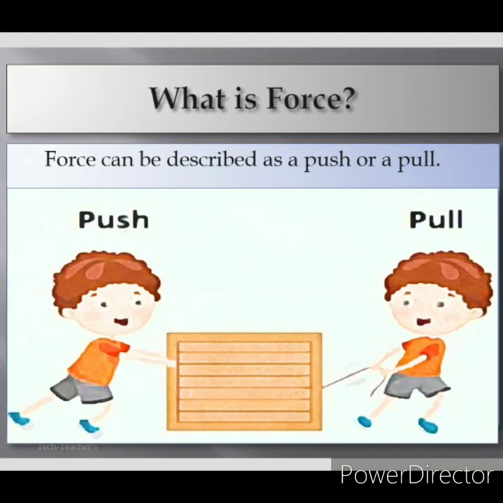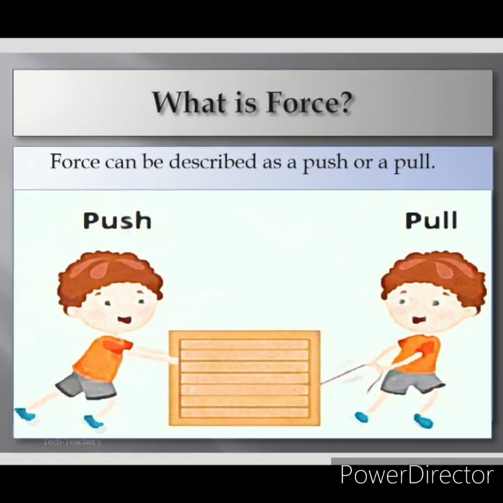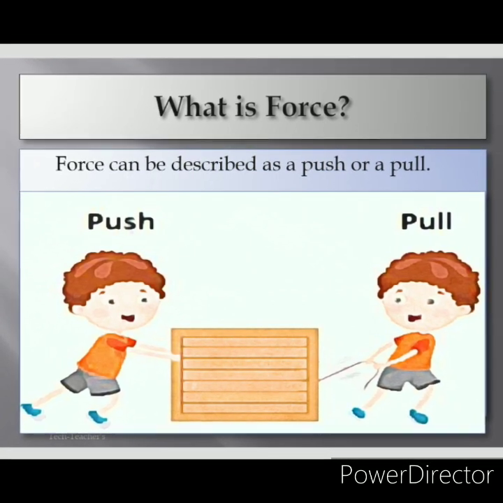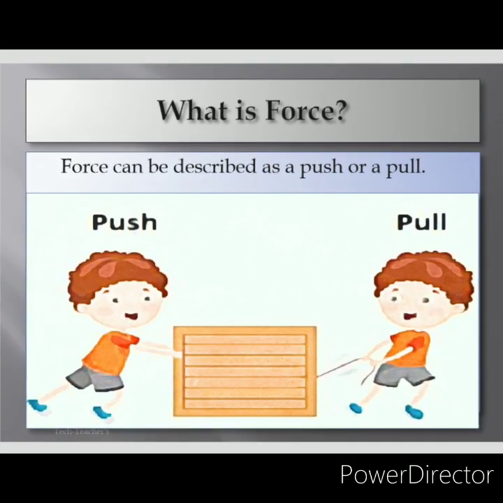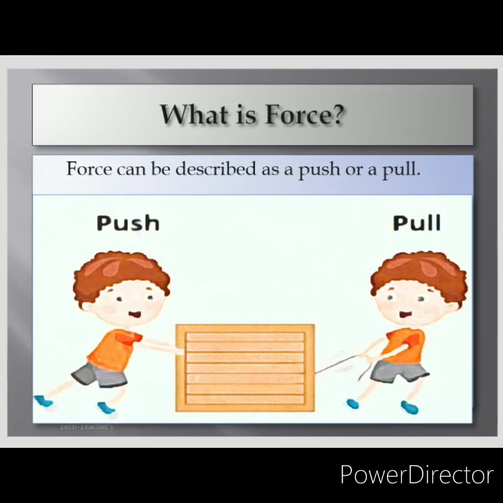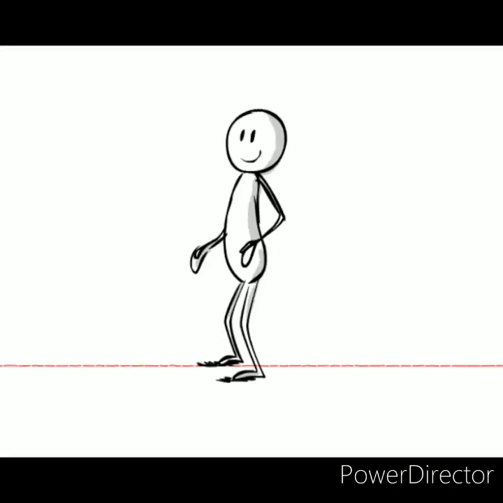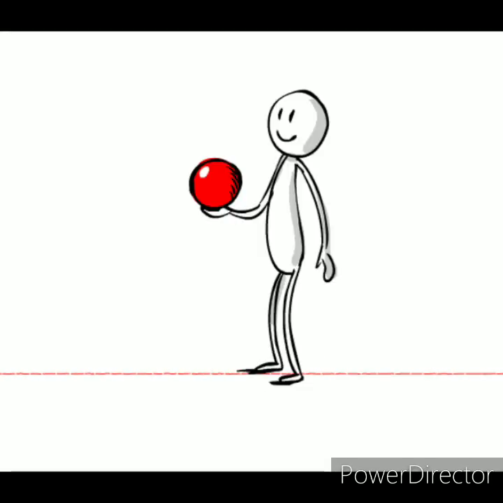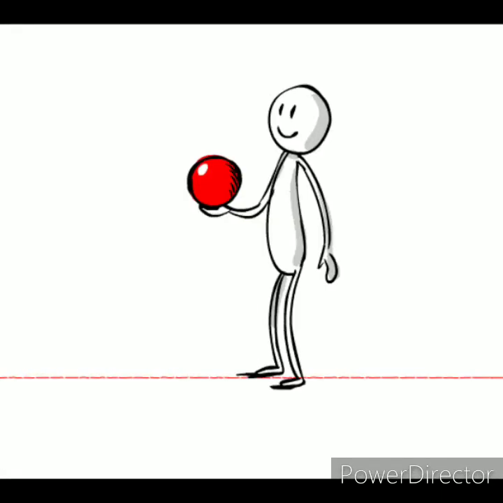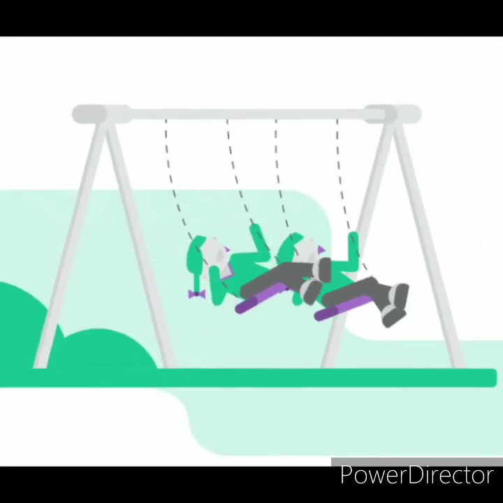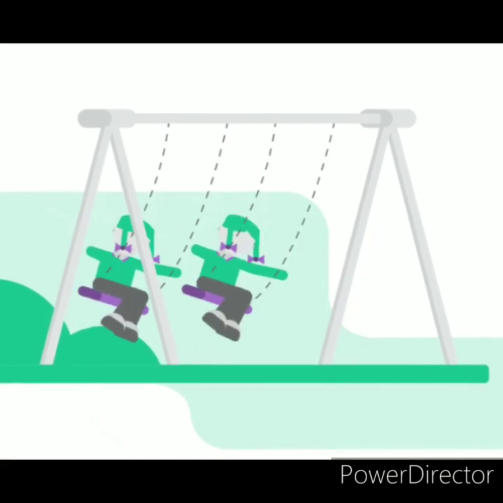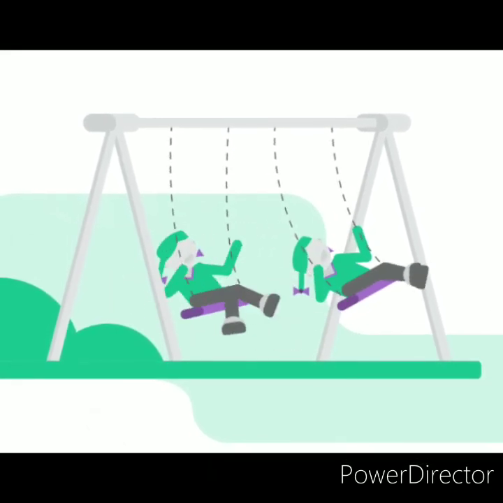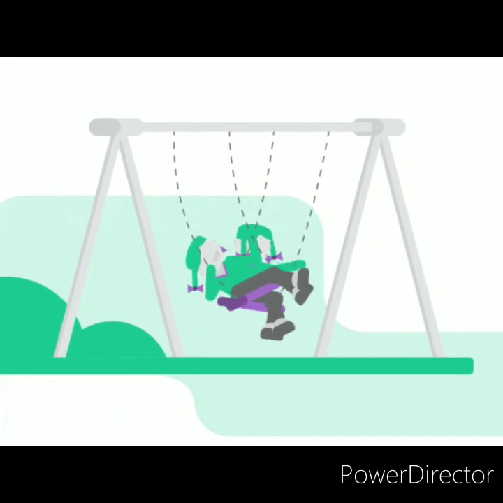In the image, you can see a box being pushed and pulled, which creates motion. Some more examples: a stationary ball, when a force is applied, would move until another force is applied or the previous force is restricted. A swing, when pulled and left with force, may remain in motion till the application of force is over or